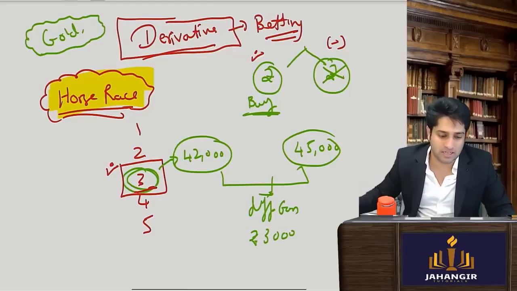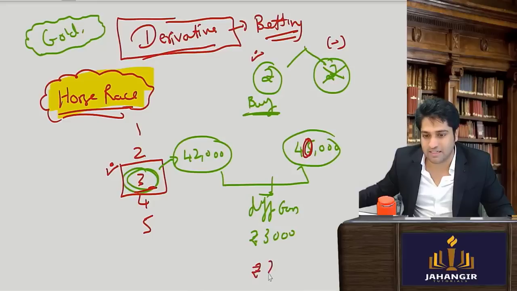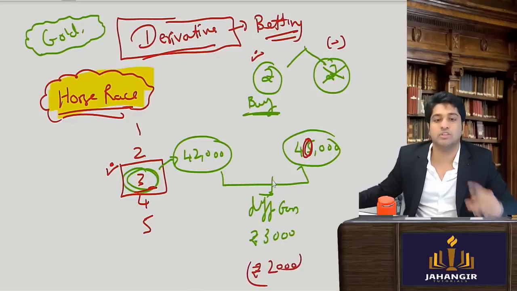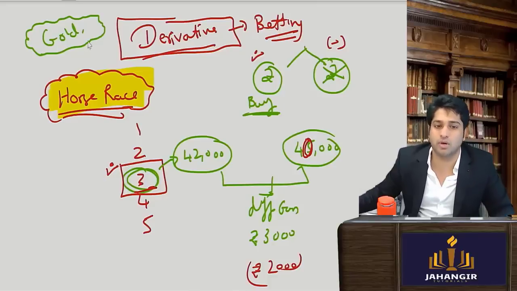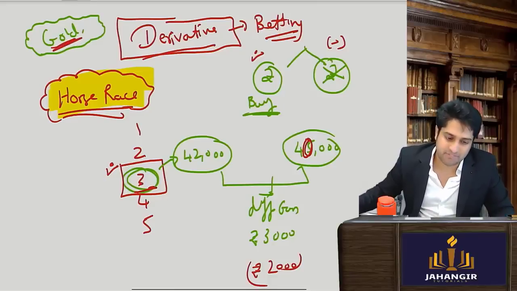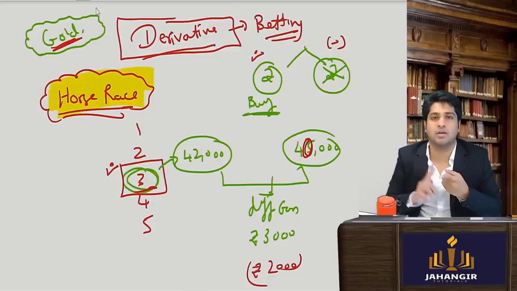However, if it turned out the other way around, that it just turned out to be 40,000, again I would be in negative 2,000. So here the underlying asset was gold. Same way, I trade heavily and it is a lot of fun.